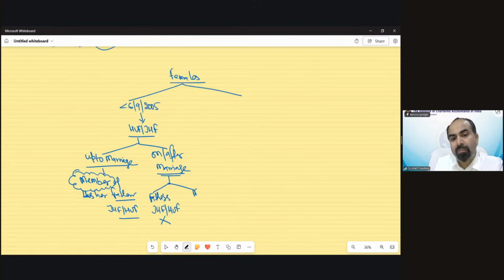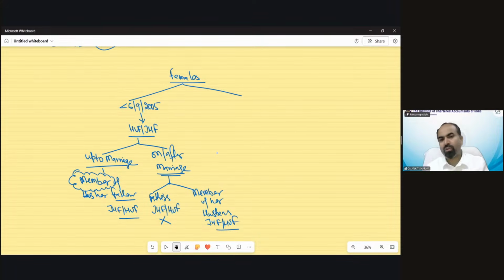Now she became a member of her husband's JHF or HUF. So a very simple provision. She would be only a member up to the marriage in the family of her father and on or after marriage in the family of her husband.